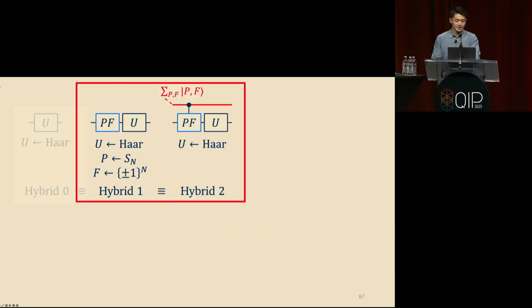The next hybrid is we're going to now replace the classical randomness with a purification. So instead of sampling a random permutation P and a random function F, I'm going to introduce an ancilla register, an exponential size ancilla register that's going to contain the entire description of a whole permutation P and the entire description of a whole function F. So this purifying register is going to be initialized to the uniform superposition over all P and all F. Remember, these are exponentially long. And I'm going to replace this application of random PF with an application of controlled PF. So it's an operation that's going to read this register in the standard basis. It'll read the particular P and F, and then apply that operation to the main register.